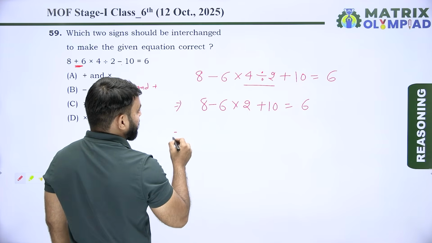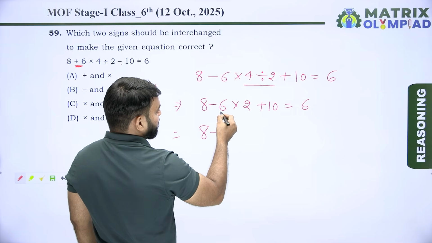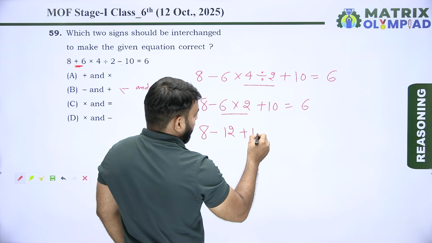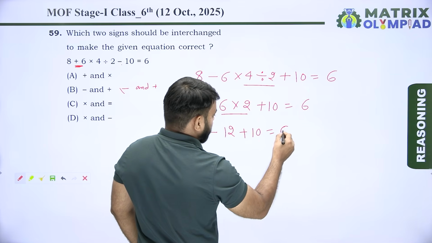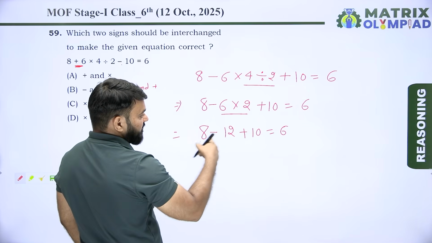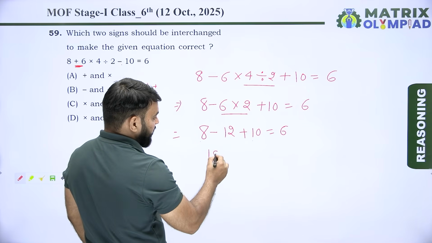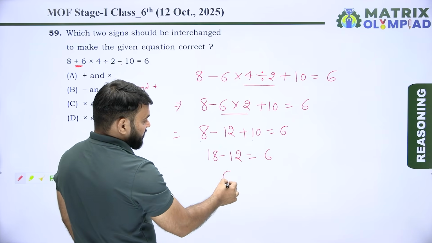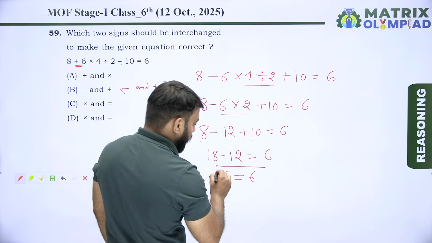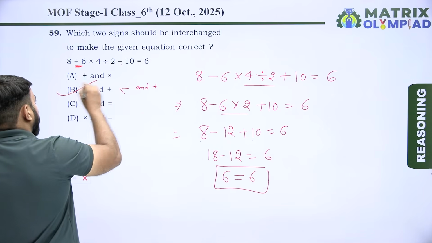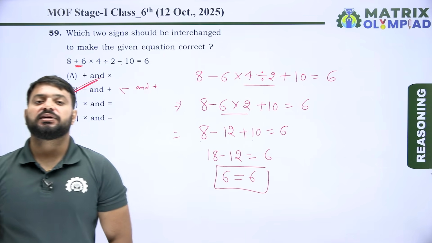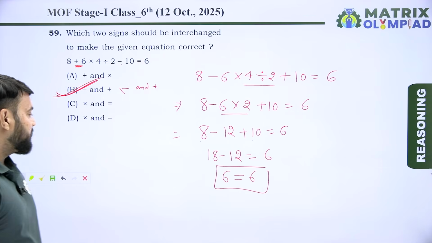Now multiply: 8 minus 6 multiply by 2 means 12, plus 10. Now add: 8 plus 10 is 18, minus 12 is 6. 6 is always equal to 6. So here option B shows the correct answer of this question.